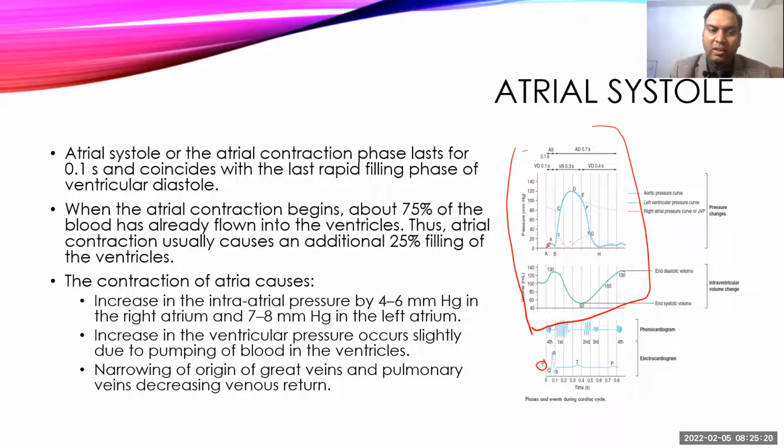This contraction also causes narrowing of the veins, which decreases blood flow from the veins to the atria. So venous return will decrease, but it will cause filling of the ventricle. Almost 25% of the ventricle is extra filled by the atrial systole.